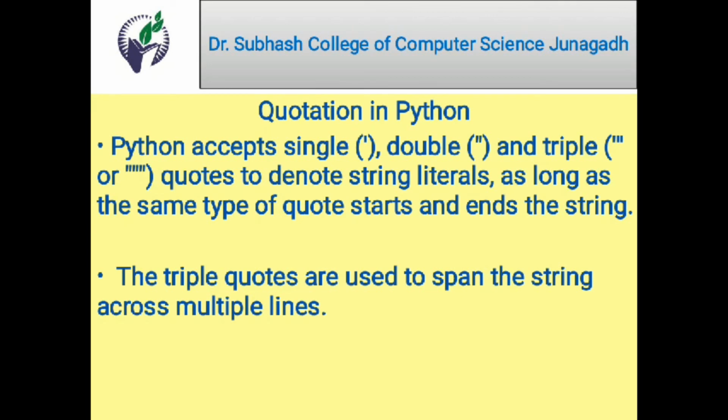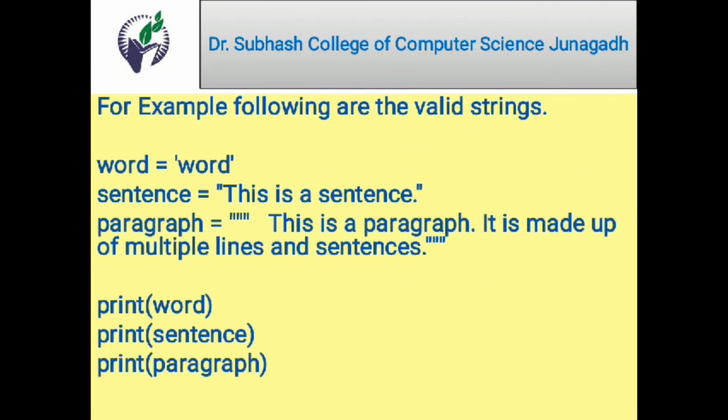For example, here we have used a single quote to represent a word, a double quote for the sentence, "This is a sentence", and the triple quote for a paragraph. This is a paragraph.